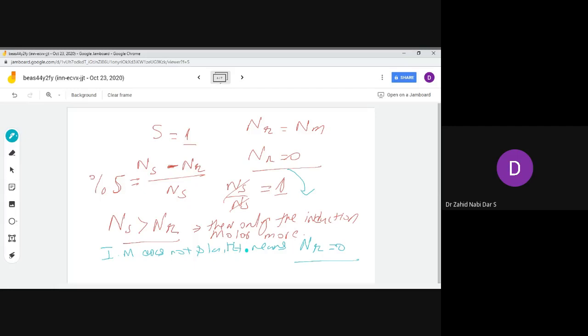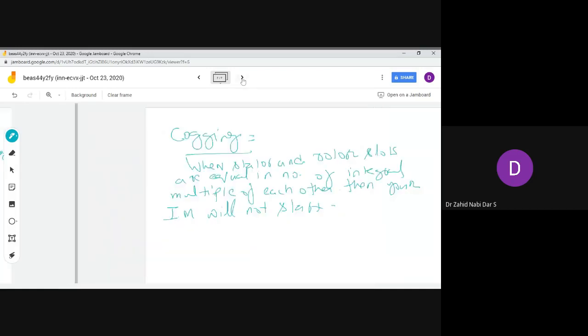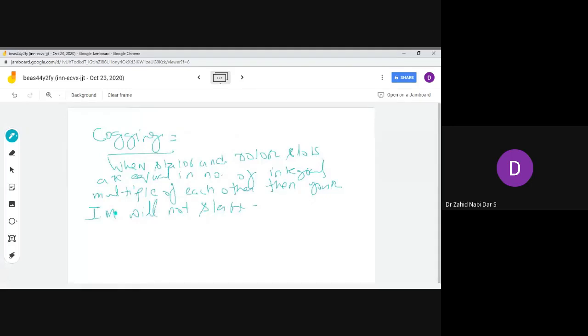Sorry, if it will not start, this happens when ns is equal to nr. At that time, nr minus nr, so your slip becomes 0. When your slip becomes 0, the induction motor will not start. And why does it become 0?